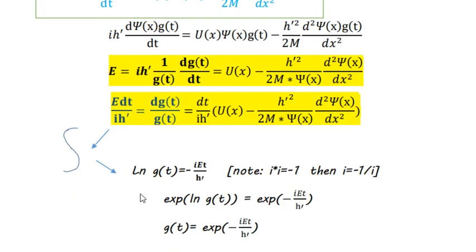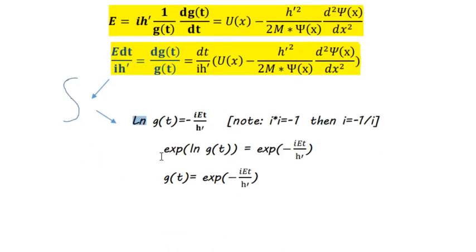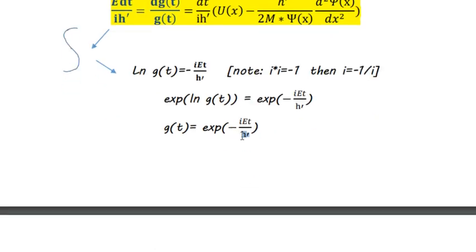Now, to clear this equation from the ln or logarithm values, let's take the exponential. So we are taking the exponential of this resulting equation, and we have got g of t equal to the exponential of minus i e t divided by h bar, where h is the Planck constant divided by 2 pi. This is also a constant value.